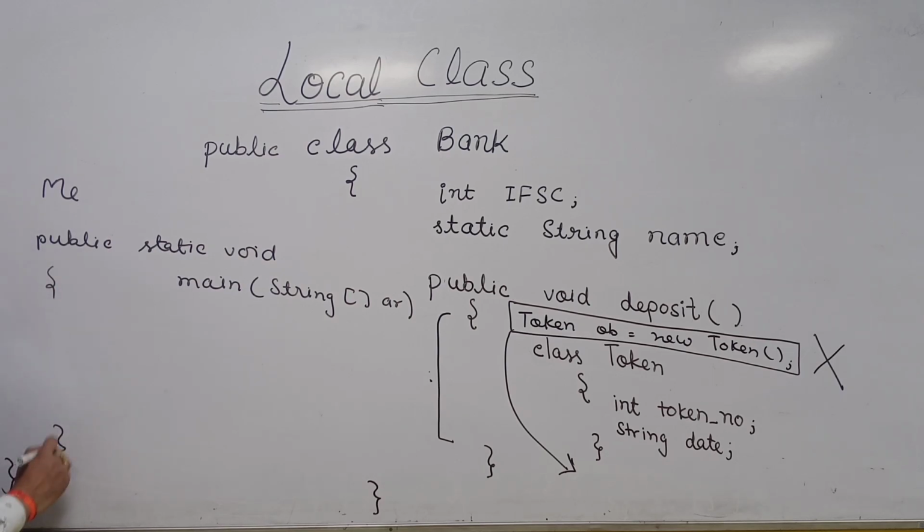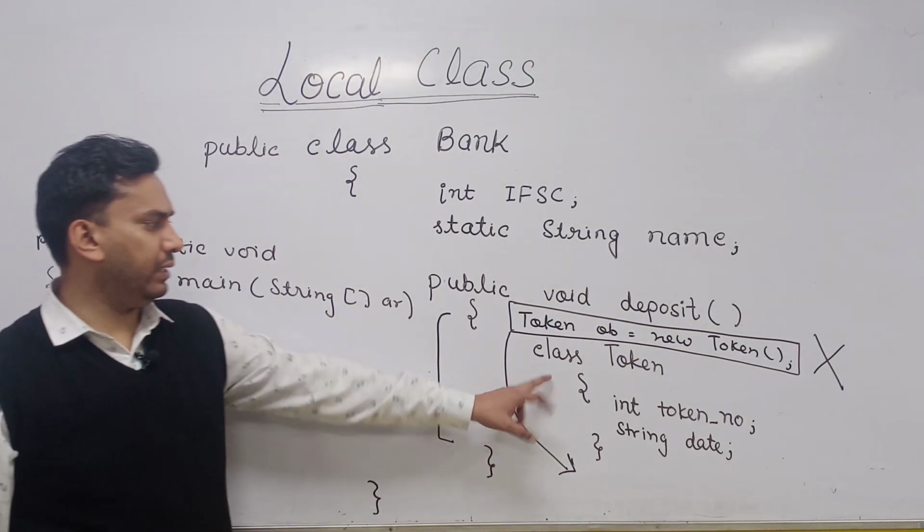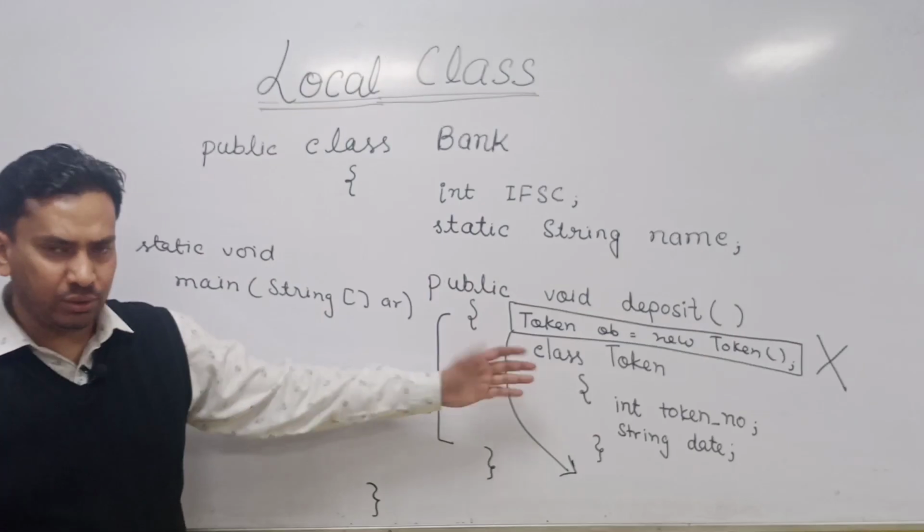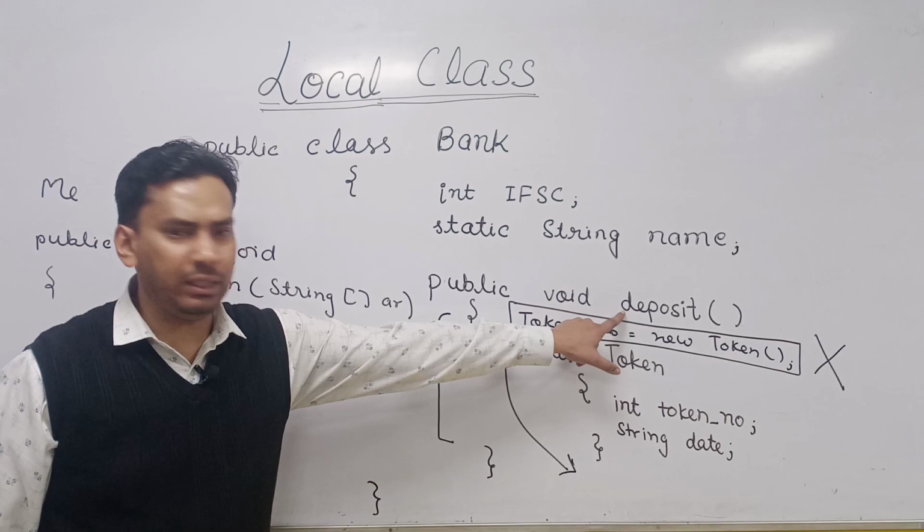In this main function, how will you access this class token? You have to call this deposit function.